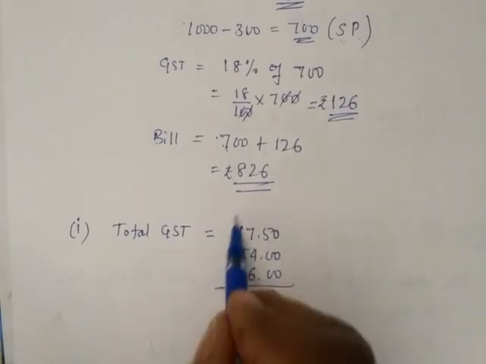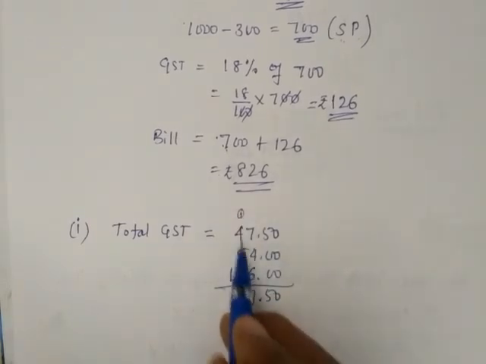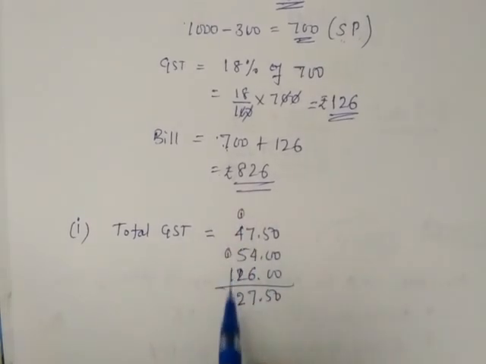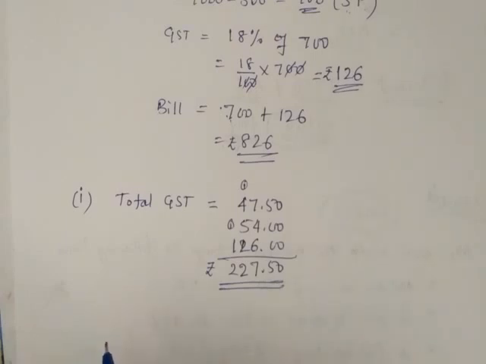50, 17, carry 10, 12, here also one carry 2. So finally 227.50 is the total GST paid by us. That means by Mr. Bedi on all the three items.